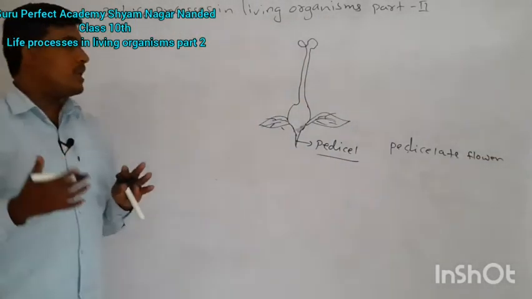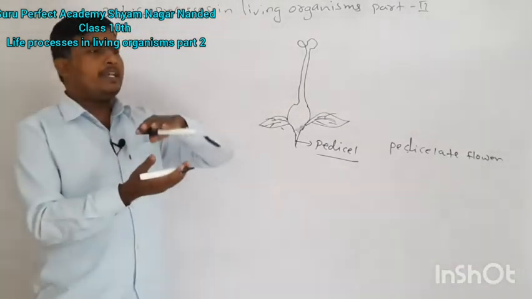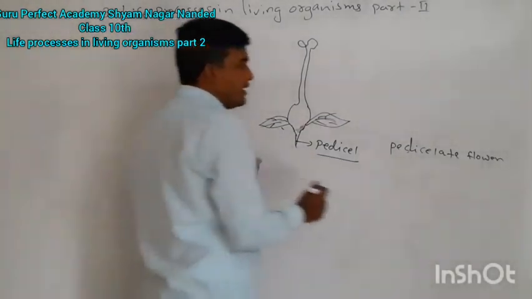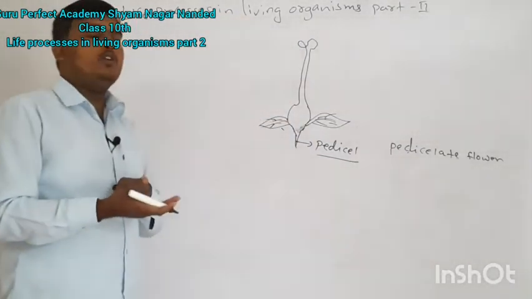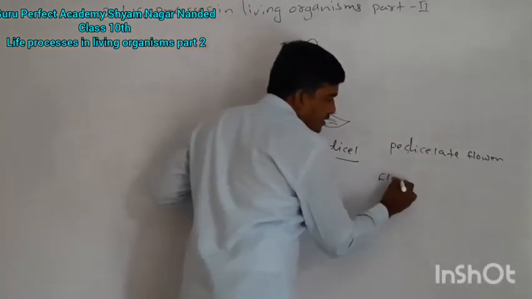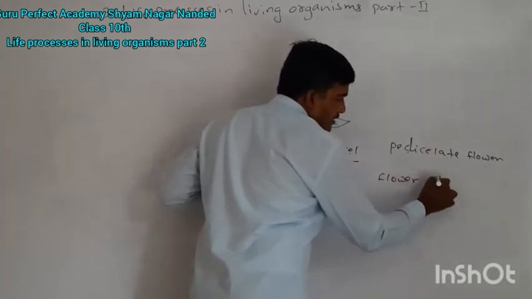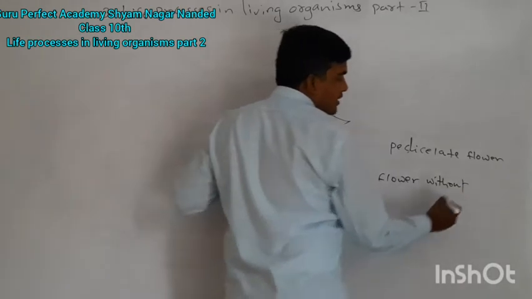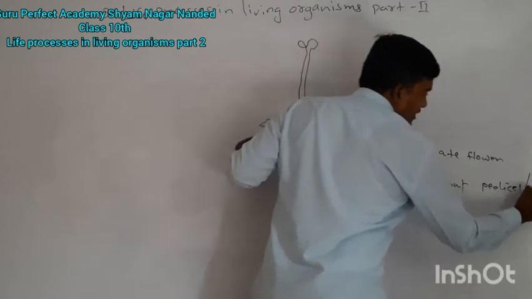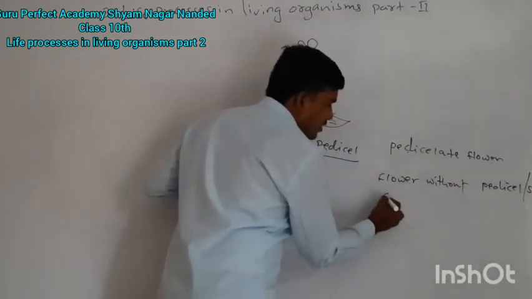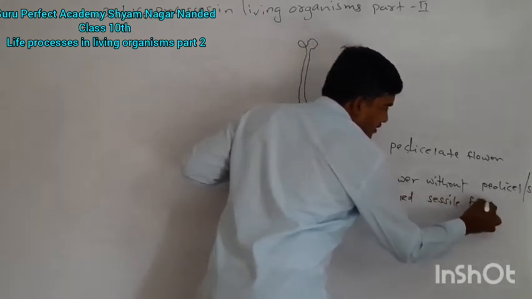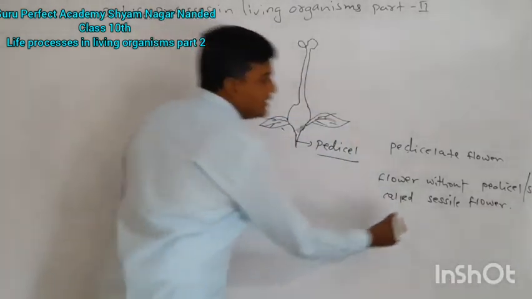In some plants, there is no pedicel; the flower is directly attached to the stem. Such a flower, without a pedicel or stalk, is called a sessile flower.